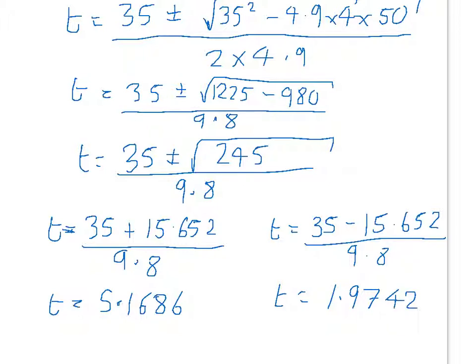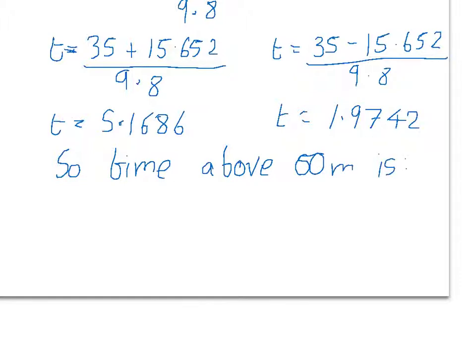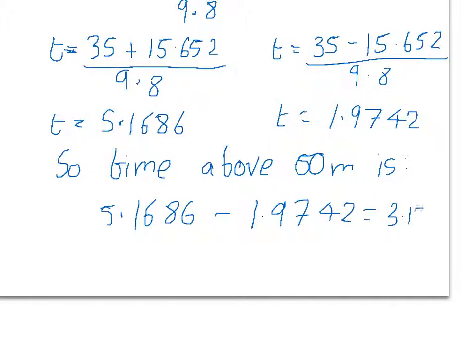To find the total time that it spends above 50 metres, we need to take these two times away from each other. So the time above 50 metres is 5.1686 minus 1.9742, and you get 3.19, which is approximately 3.2 seconds. And we completed that SUVAT question.